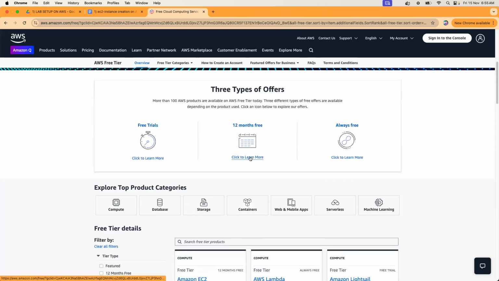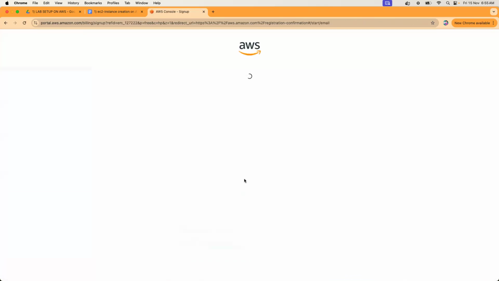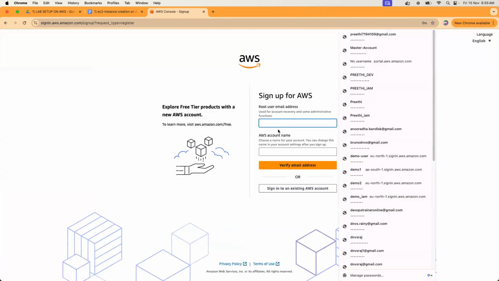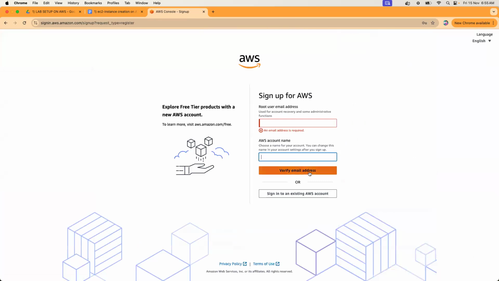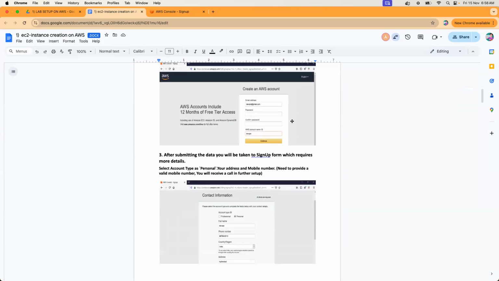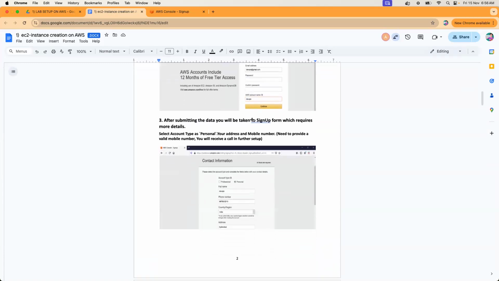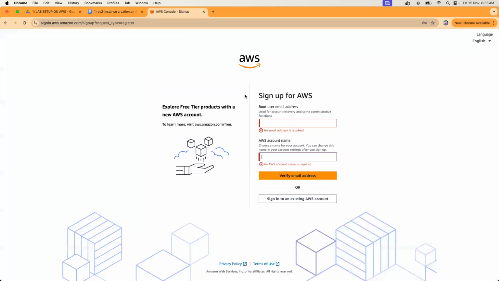So you can go ahead and create a free account. If you go here, you will be asked to provide some email ID, account name, and verify it and proceed. It's just 5 to 6 steps. Like you create any Gmail or any other account, you can go through and create it. Even screenshots were there, but the UI might be different. See here, this is how it was some time back, but now it has changed. But almost it will give you an idea of what all you have to provide.